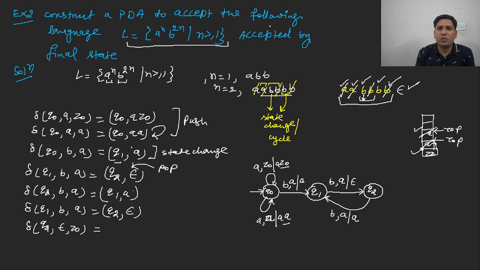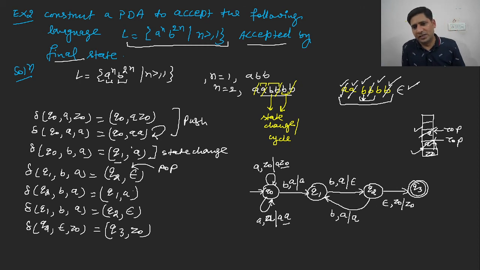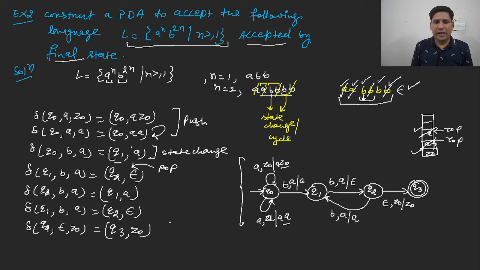So now we have to construct a PDA accepted by final state. Z0 remains in the stack. So what will you write? You will write Q3, Z naught. You are having epsilon as an input, Z naught as the topmost symbol that remains as Z naught, and Q3 is a final state. So this is the transition diagram for this PDA. Is it clear to everybody?